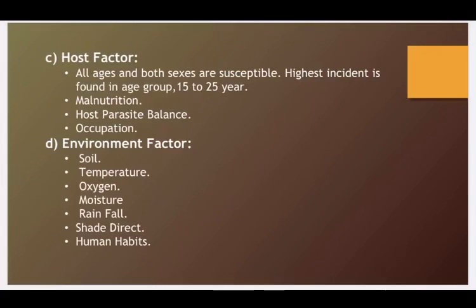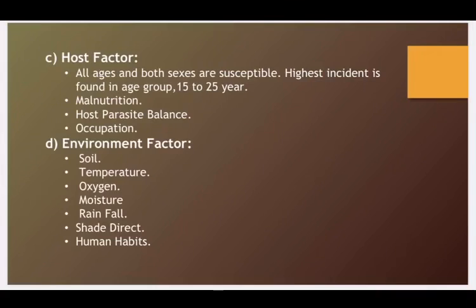Then we have environmental factors. Dry soil is less favorable and sandy soil is more favorable for them. Temperature: a temperature of 25 to 30 is most favorable for them, a temperature greater than 45 to 50 will kill the larvae, and a temperature of less than 13 will prevent the eggs from maturing. Also oxygen, moisture, and a rainfall of 40 millimeters, not flooding, are favorable conditions. Sunlight kills the larvae directly, but shade is favorable for them.